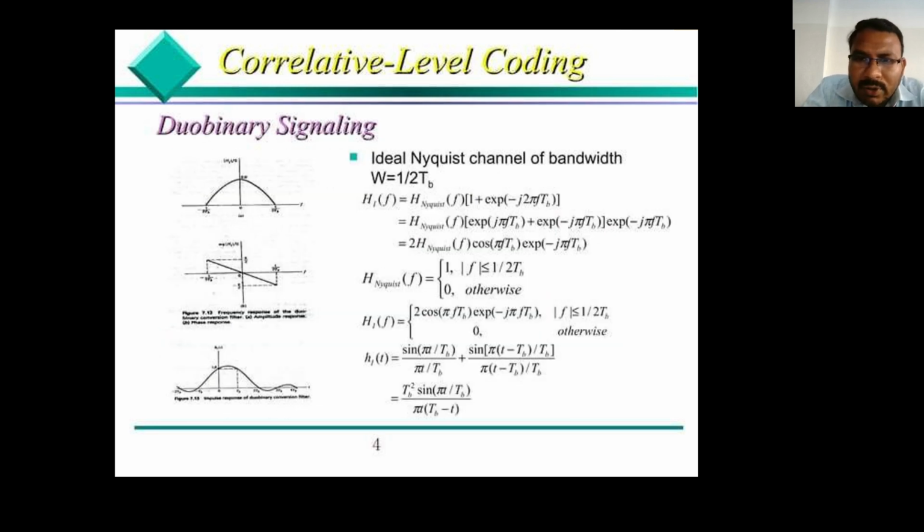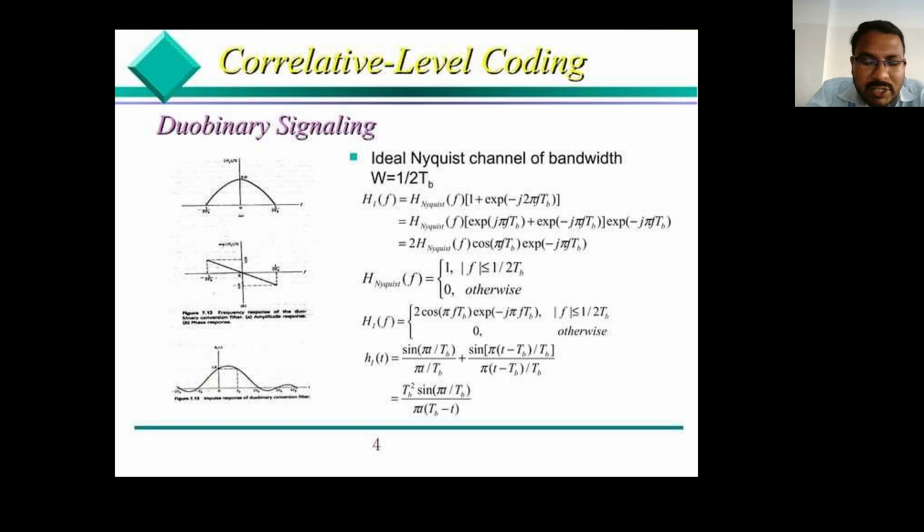So this is the waveform of duobinary signaling. The Nyquist channel bandwidth is W equal to 1 divided by 2TB. In this derivation, we obtain the channel response, H of f.